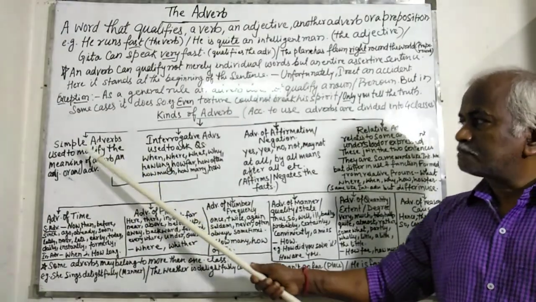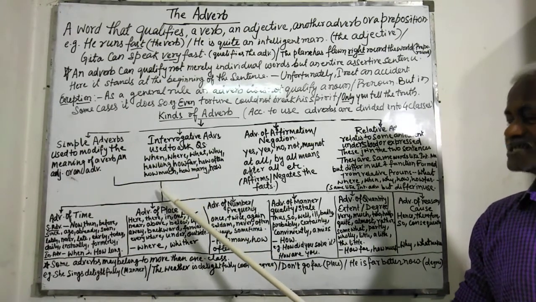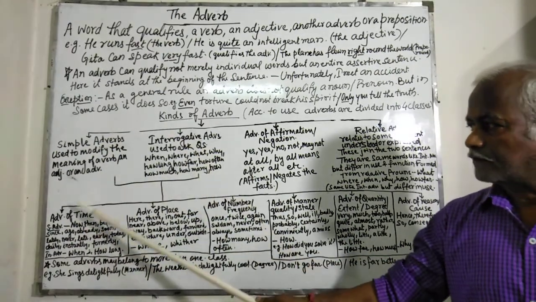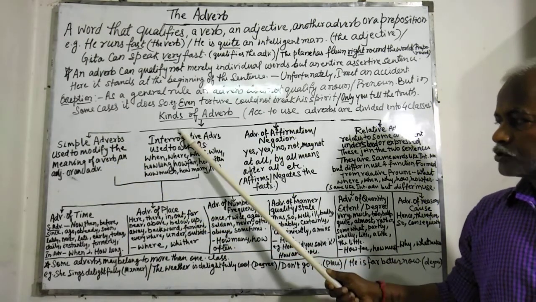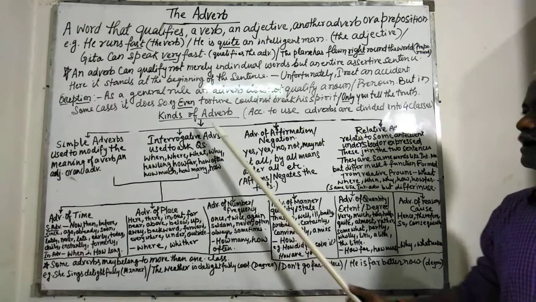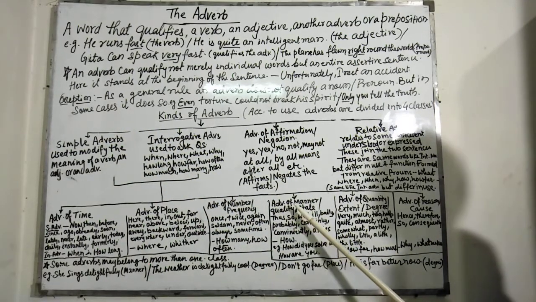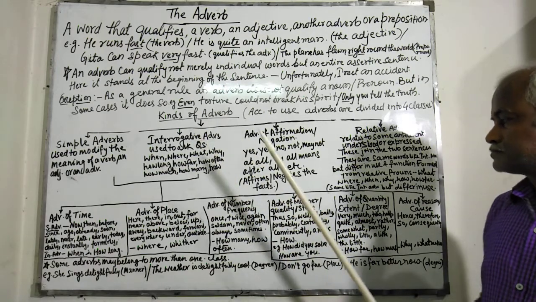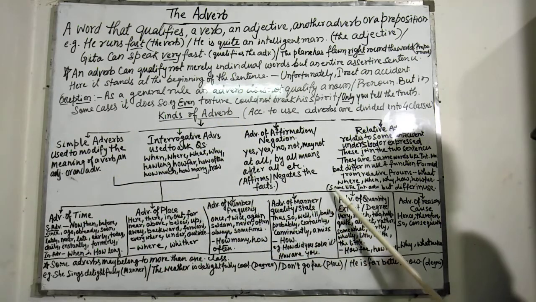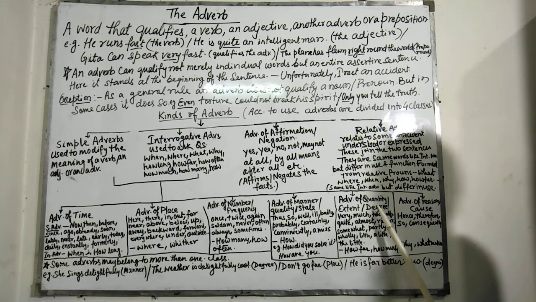These adverbs, simple adverbs and interrogative adverbs, are again divided into six classes, that is adverb of time, simple adverb of time, interrogative adverb of time, simple adverb of place, interrogative adverb of place, simple adverb of number or frequency, interrogative adverb of number or frequency, simple adverb of manner, quality or state, interrogative adverbs of manner, quality or state, simple adverb of quantity, extent or degree, interrogative adverb of quantity, extent or degree.